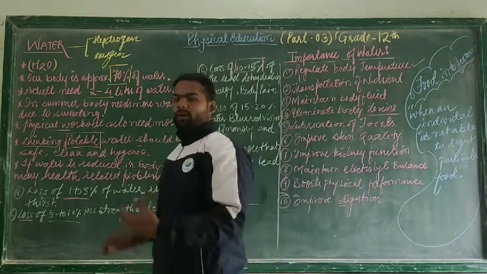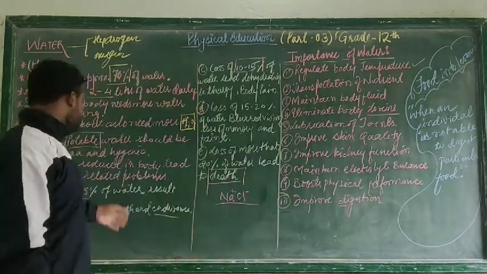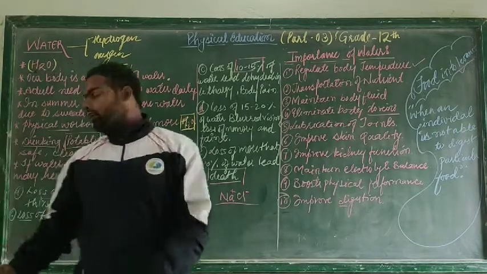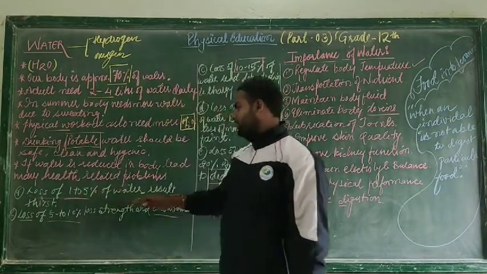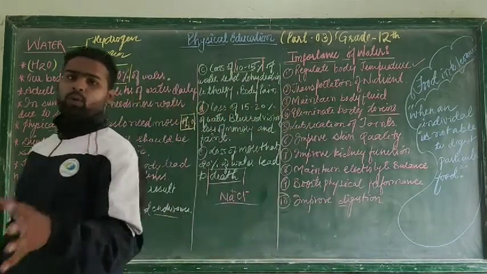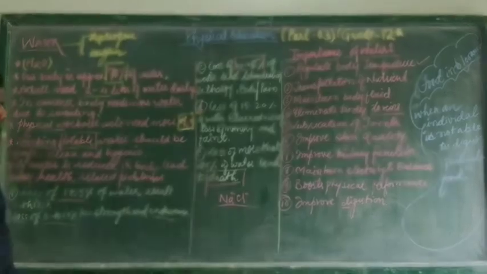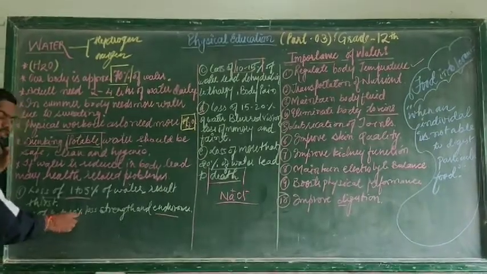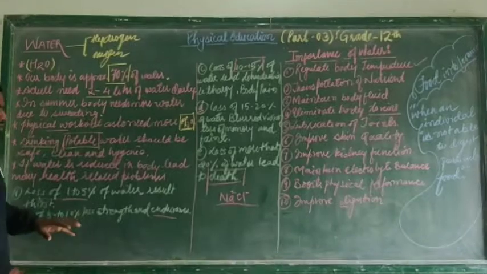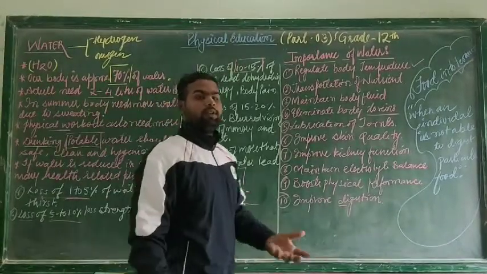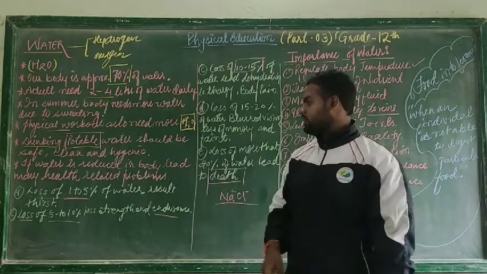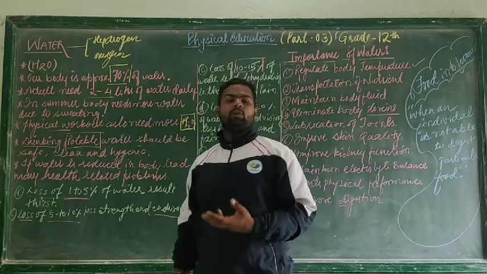If the water is reduced in our body, it may lead to many health related problems. If our body loses 1 to 5% of water, it results in thirst. Whenever there is a loss of 5 to 10% of water, there is a loss of strength and endurance. Now what is this strength and endurance? Strength is the ability to overcome resistance, and endurance is the ability to overcome fatigue.